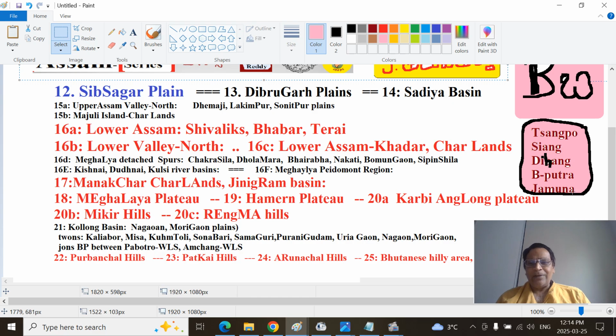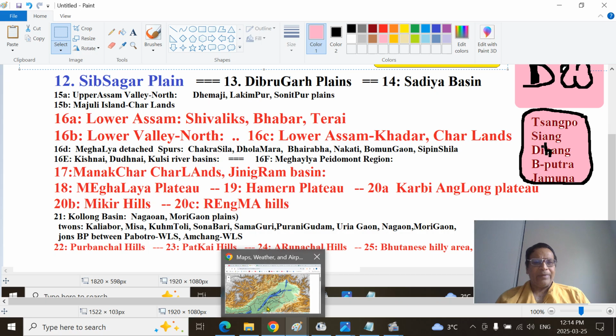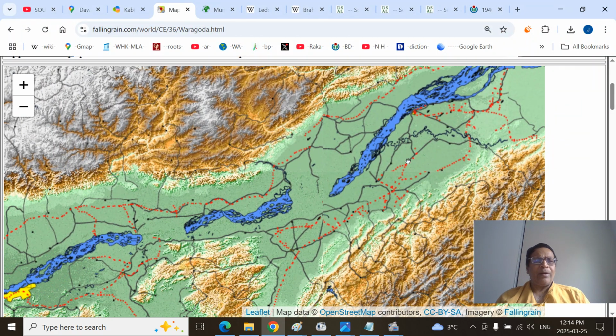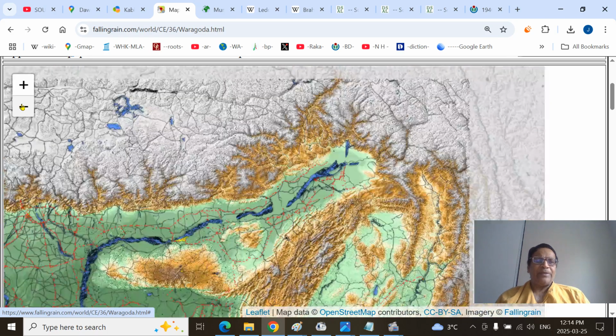As it skirts west of the Garo Hills, downstream of Dhubri, and in East Bengal, that is Rajshahi, Rangpur, Mymensingh and Jamalpur, Tangail region, it's called Jamuna River. The same river, different names. So that's in broad about that, and you can see the fascinating river.